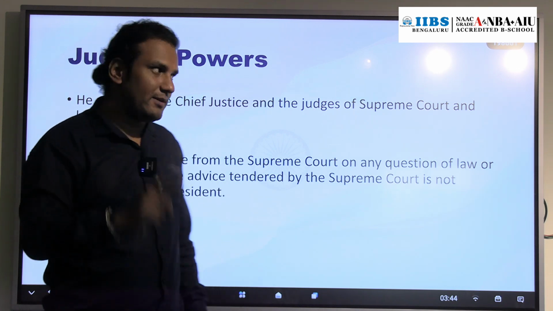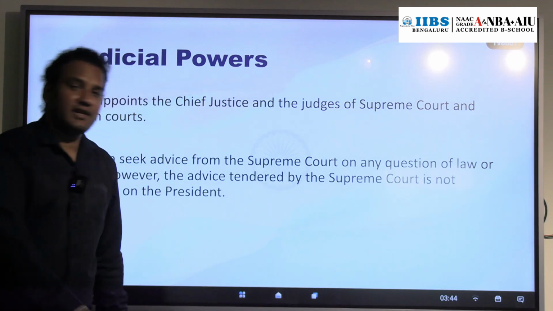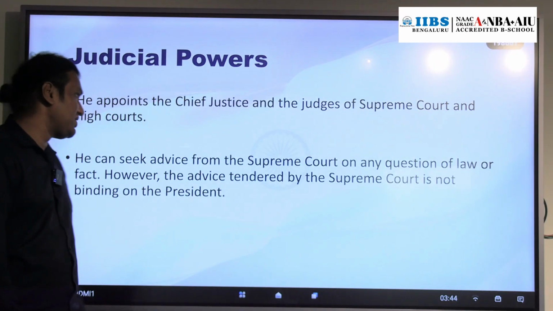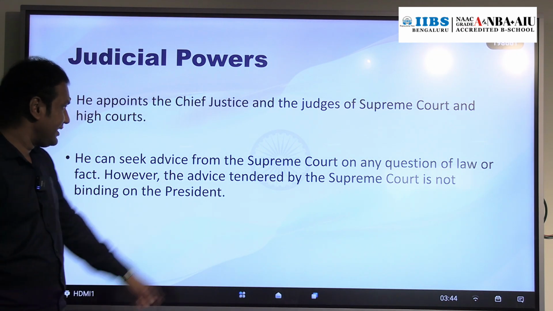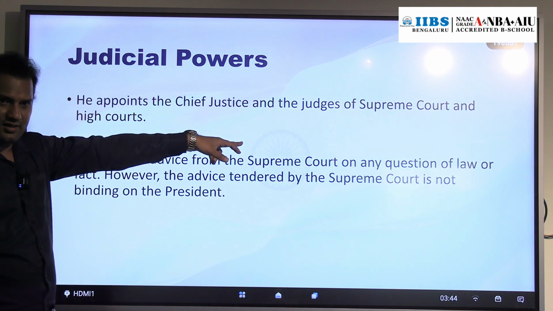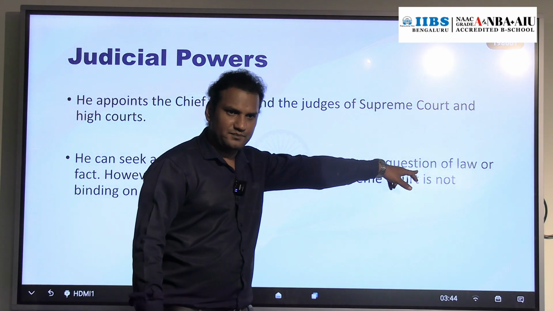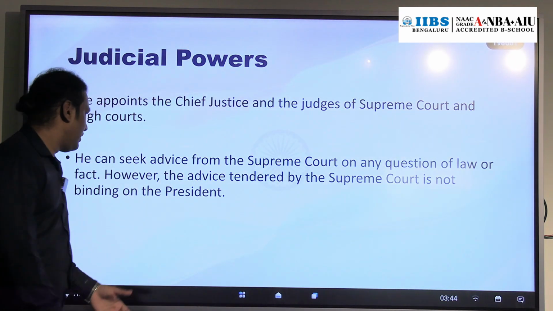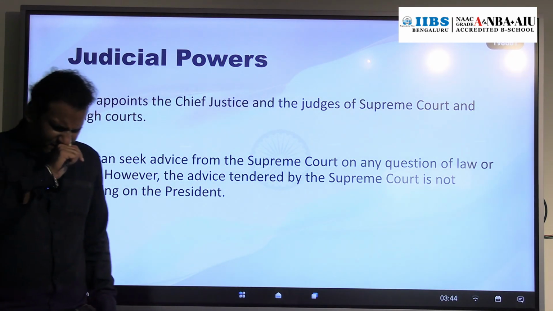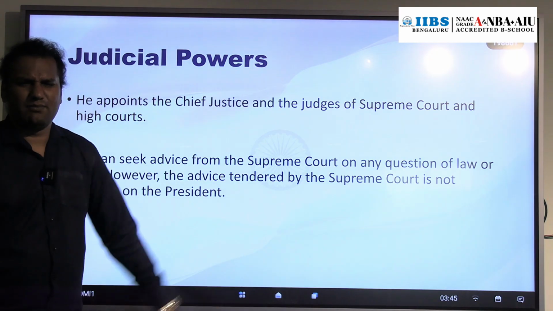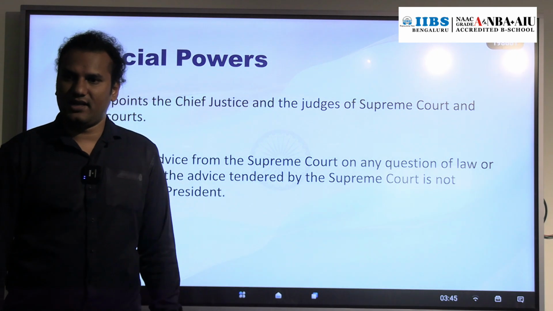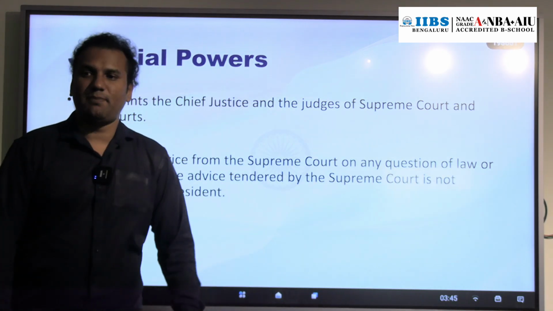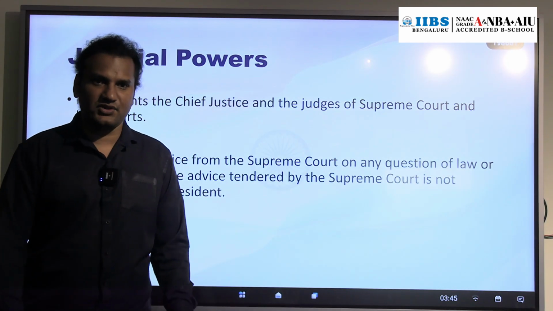Understood? So this is about Article 143, which says that the President can seek advice from the Supreme Court on any question of law. However, the advice given by the Supreme Court is not at all binding on the President of India. So this is about the judicial power of the President of India. Understood? Okay.